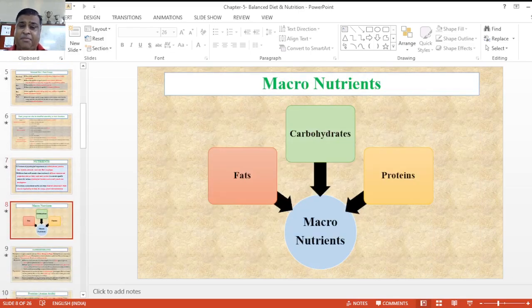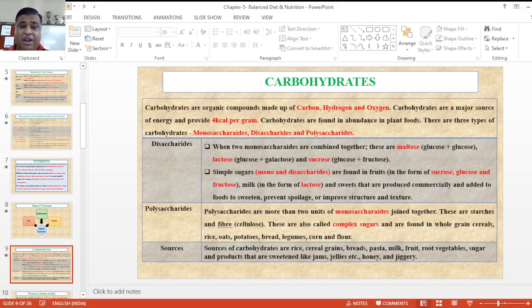Now, as per the distribution, there are three different types of nutrients. First is macronutrients. According to this, macronutrients consist of fat, carbohydrates and proteins. We'll discuss one by one. Now, first carbohydrates. Carbohydrate is an organic compound, a mixture of carbon, hydrogen and oxygen, and when taken in our body it provides energy, that is 4 calories per gram.